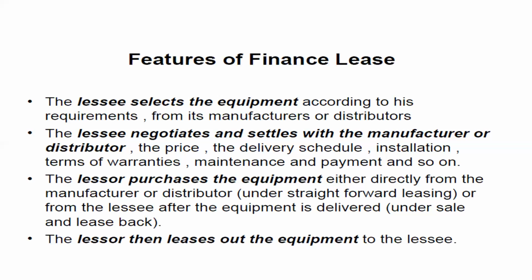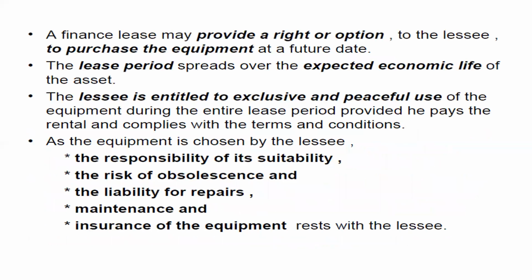After the lessee purchases that, and the finance is made by the lessor to the lessee, the finance institution becomes the lessor. A finance lease may provide a right or option to the lessee to purchase the equipment at a future date.